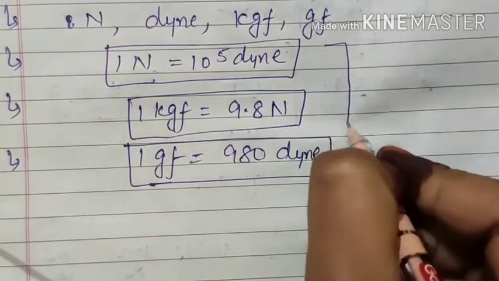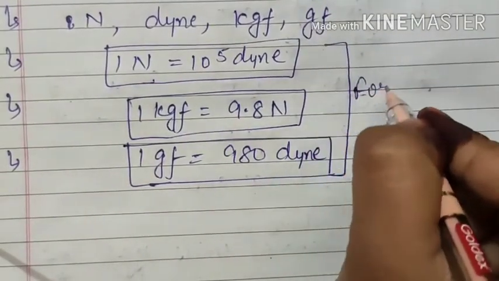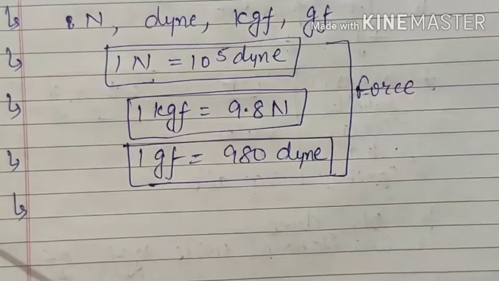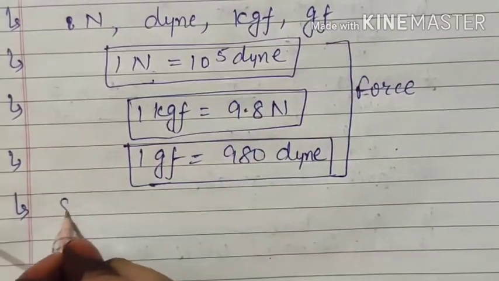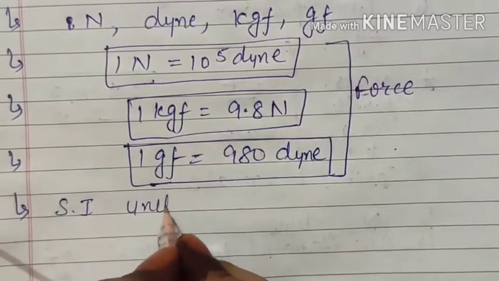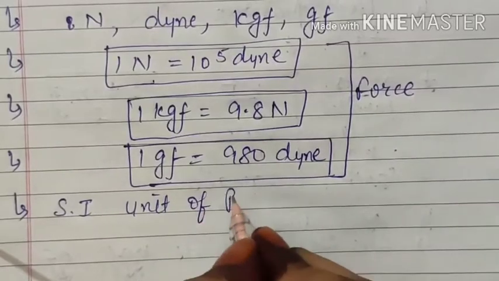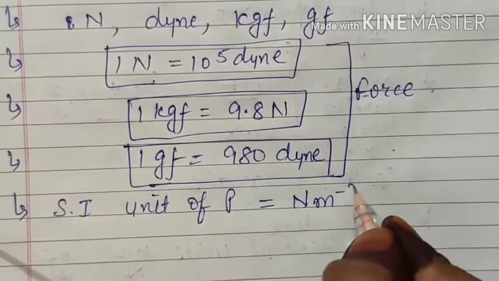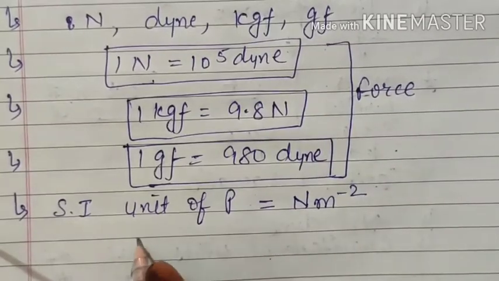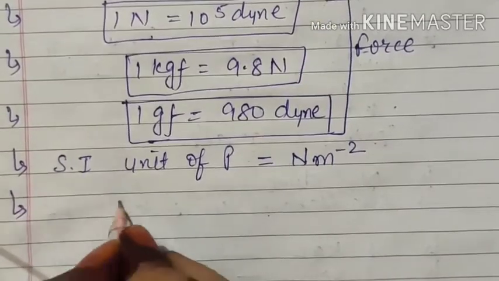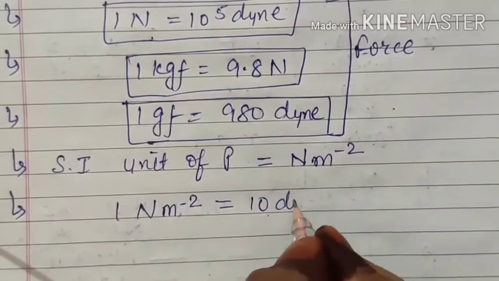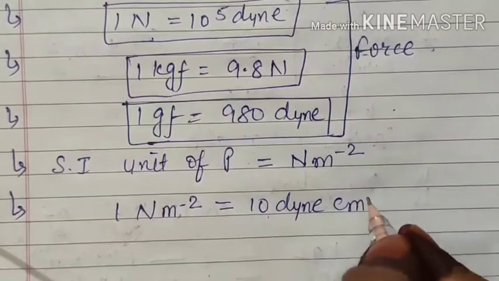These are actually the units of force, and in this chapter we are learning about pressure. So for pressure, some more units are given. We know that the SI unit of pressure is Newton per meter square, and 1 Newton per meter square is equal to 10 dyne per centimeter square.